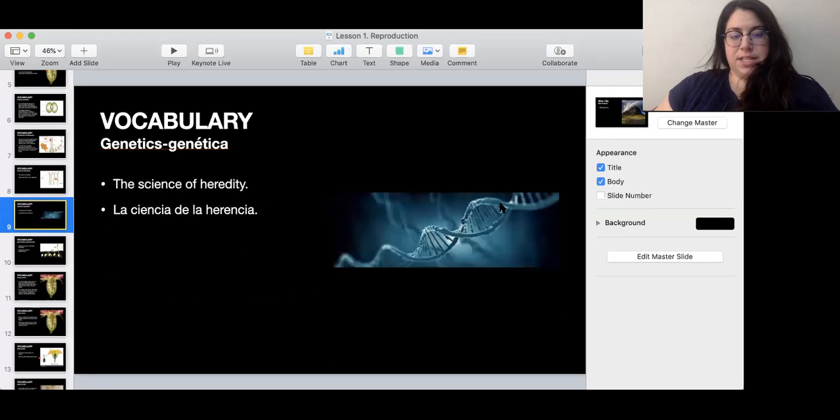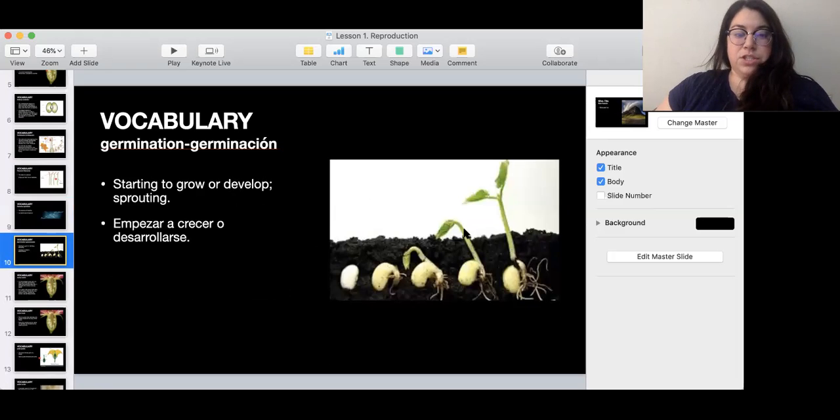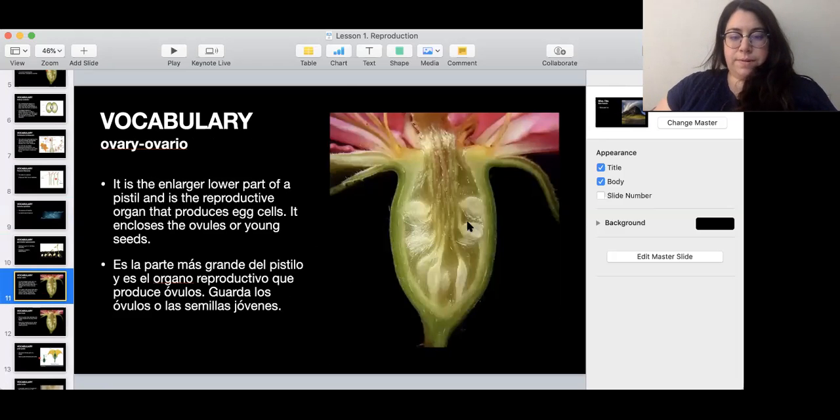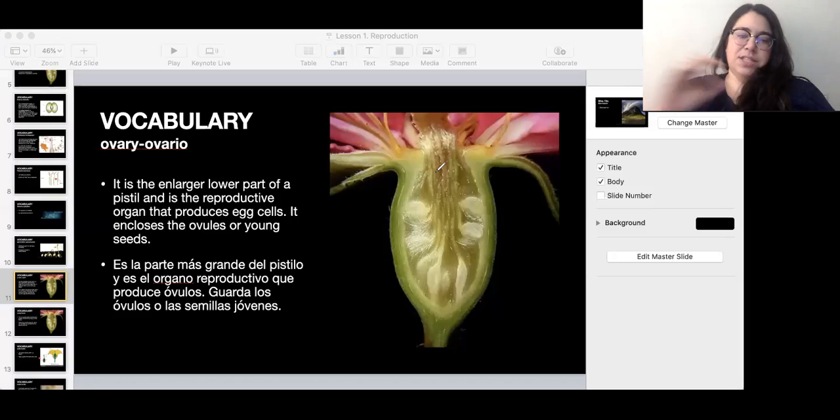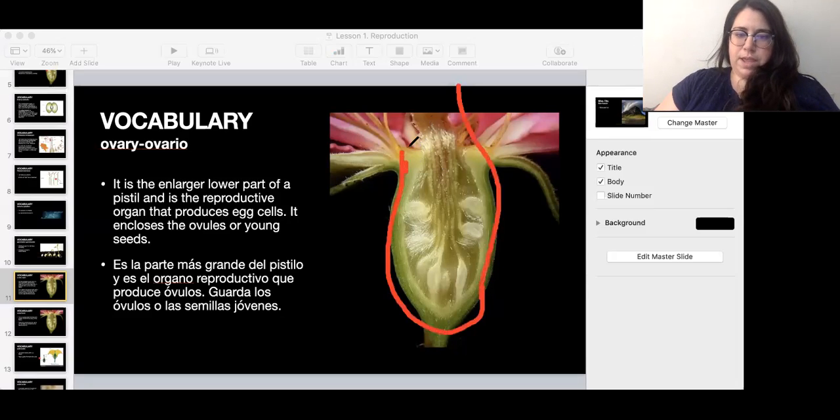Genetics, that's the science of heredity. And then germinate, it's something that's starting to grow or develop, that it's sprouting, just like this picture. Ovary, the ovary is the enlarged lower part of a pistil, and it's the reproductive organ that produces egg cells. So the ovary is this part here. I'm gonna make a big drawing, okay? And it has egg cells that you already know what they are, and it keeps them safe. That's why it's important, okay?